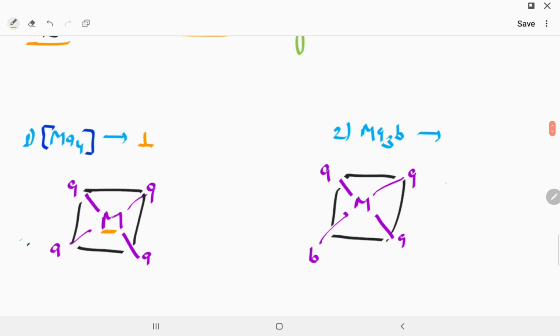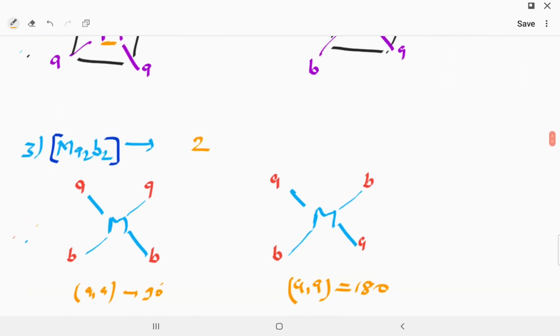Now MA3B: 3 monodentate ligands are the same, one is different. Like M is a metal atom and A is a monodentate ligand, like chlorine. There are 3 chlorine and 1 fluorine, like this. So 3 ligands are the same and 1 ligand is different, so it will also show only one type of geometrical isomer.